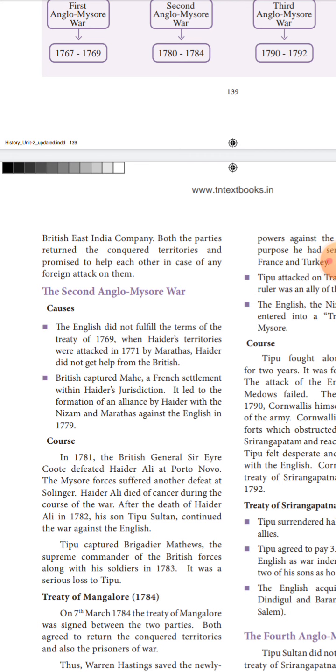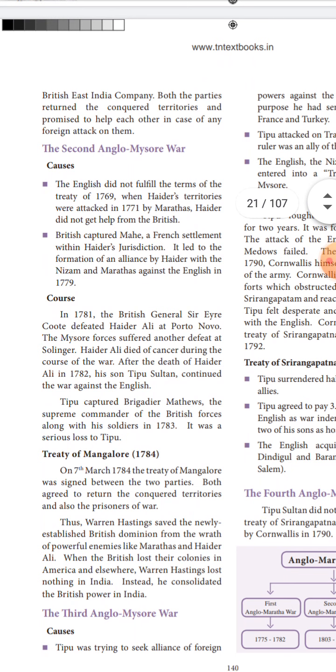So this event is the main reason for the formation of an alliance of the Hyderabad Nizam, Hyder Ali and the Marathas against the British. The main one is the Mahe place, which was captured by the British. So this is the main reason for the formation of the three teams against the British. What are the three teams? The Hyderabad Nizam, Hyder Ali and the Marathas. They teamed up against the British.